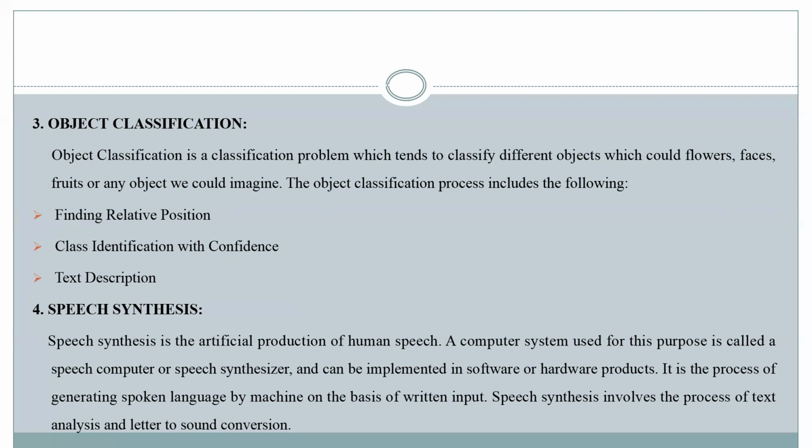The many objects that have been captured have different positions, and we have to find the relative position for them, and also the class identification with confidence. Whichever object has more confidence is given first priority, whichever has less confidence is given lower priority, and the object detection is done based on this priority order.